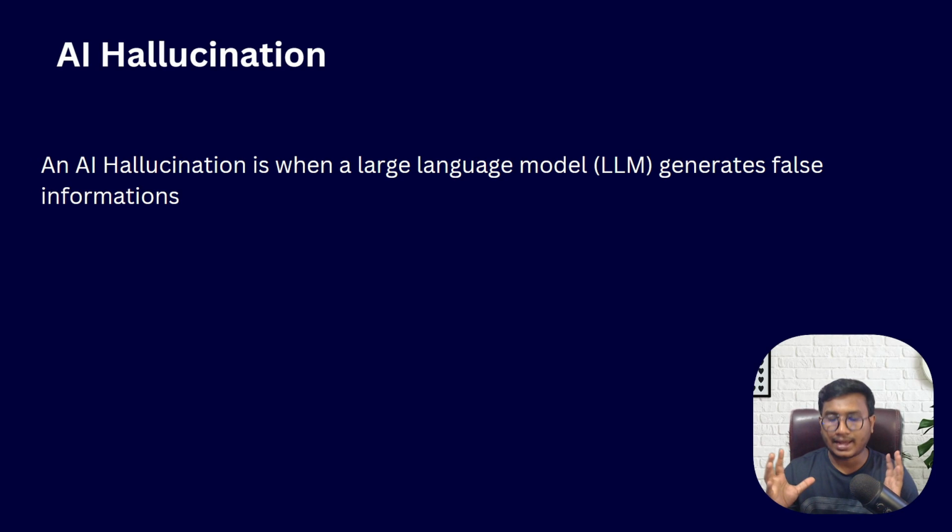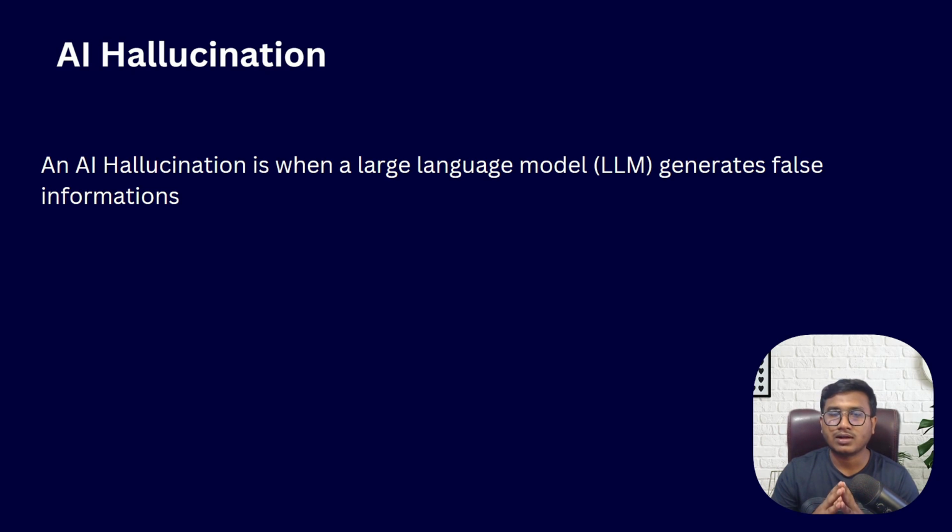Fine. Now there is another concept inside generative AI models called AI hallucination. Now what is an AI hallucination? See, AI hallucination is when a large language model generates false information. That means you are giving a prompt and the model is giving you false information. This is called AI hallucination. That means the information you're asking for is not available to the large language model.